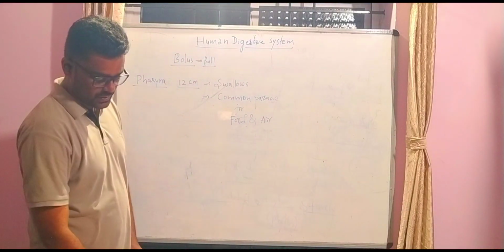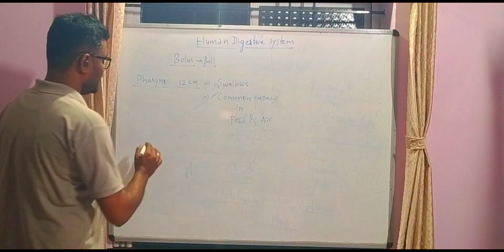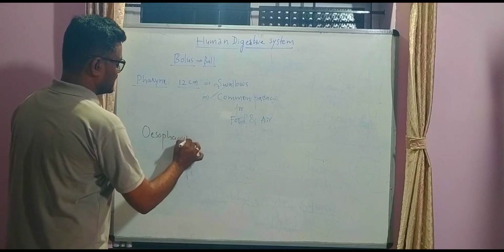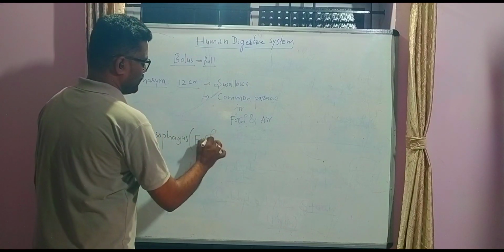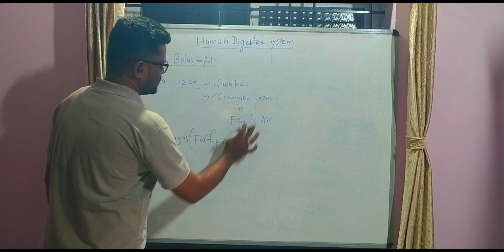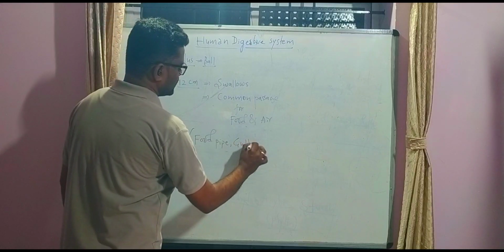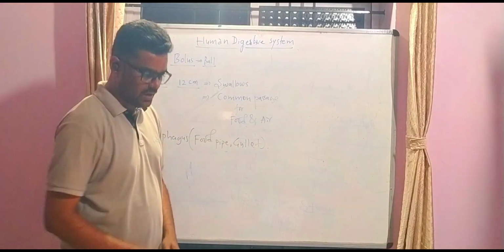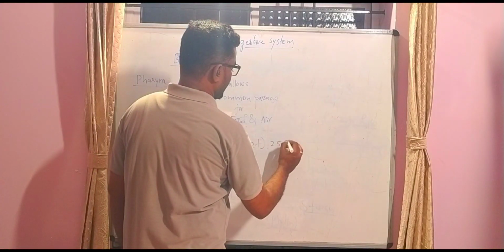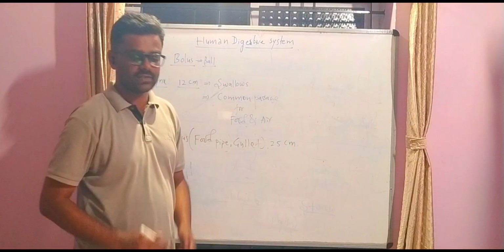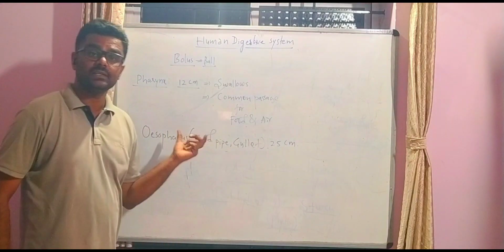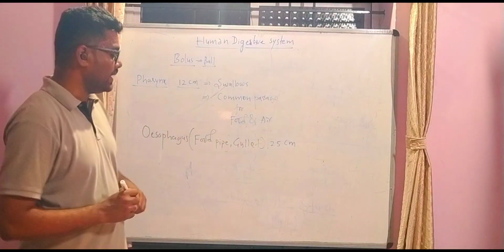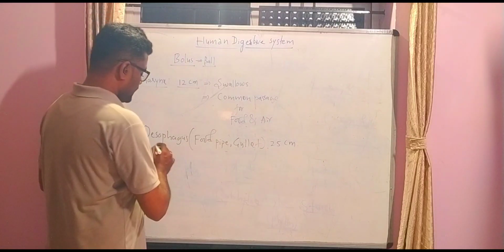Then next, the food enters into the esophagus. The esophagus is also called the food pipe, and it is also known as the gullet. It is around 25 centimeters in length. And one more important thing is the